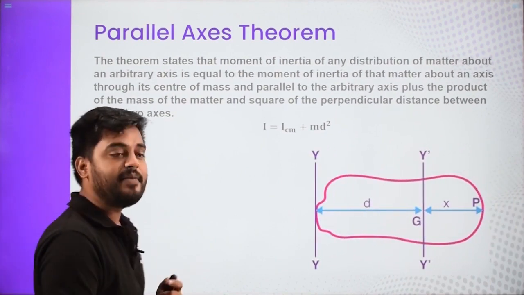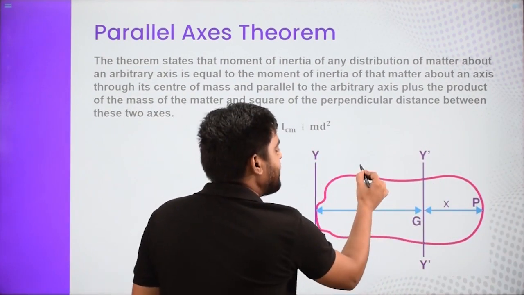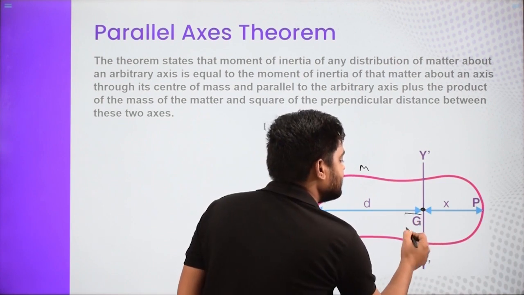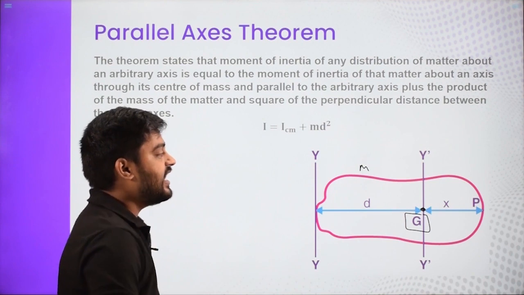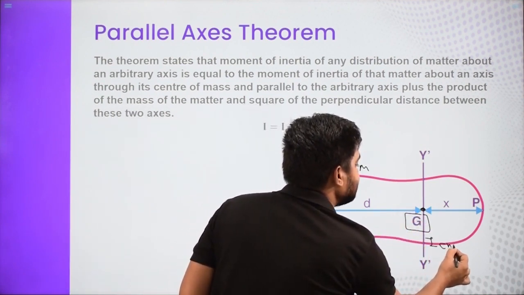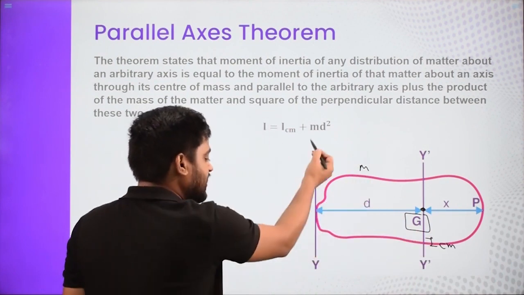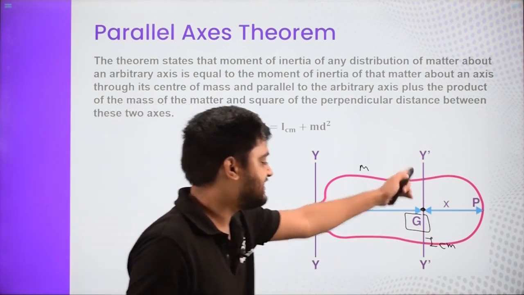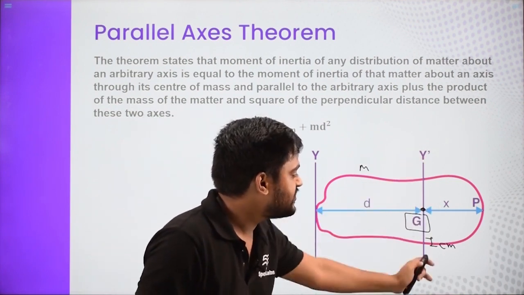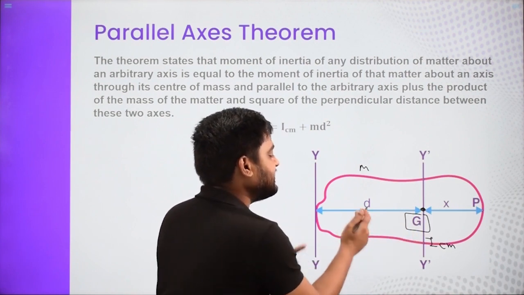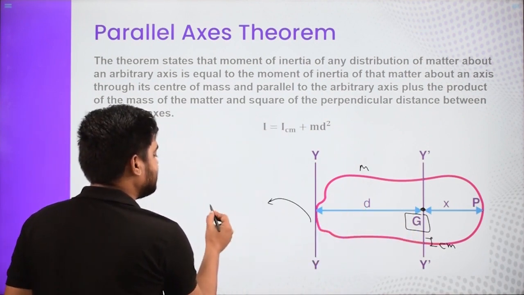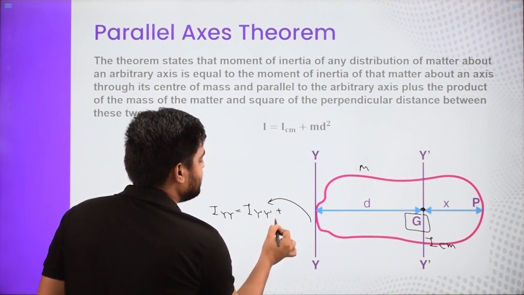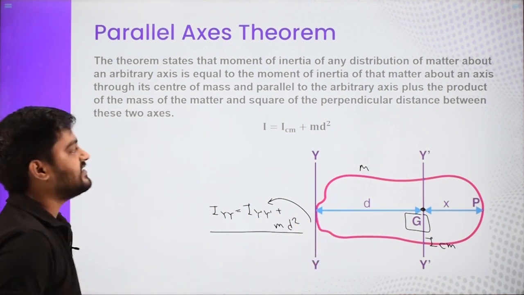Let us understand it with the help of a figure. This is the body of mass m, and this is the center of mass, the center of gravity G. If you know that the moment of inertia about this axis is ICM, and the mass of the entire object is m, and you want another axis yy, which is parallel to the axis passing through the center of mass, and the distance between these two axes is d, then the moment of inertia about yy is I about y dash plus md squared. This is what the parallel axis theorem states.